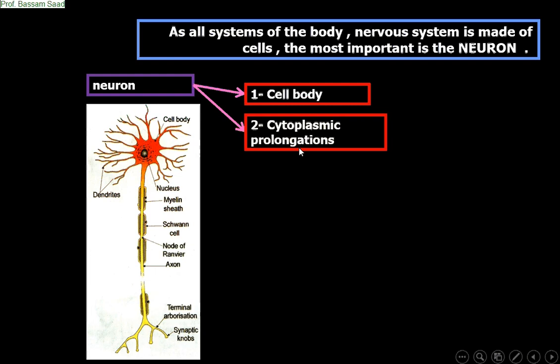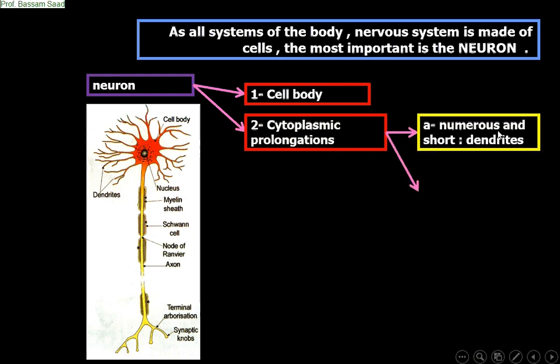Look at these cytoplasmic prolongations. They are numerous and short. Normally we name them dendrites. And one long one, we name an axon in general. So cytoplasmic prolongations are of two types. First, numerous and short, the dendrites. Look at these dendrites, short and many. While the other is one single and long, and it is the axon.